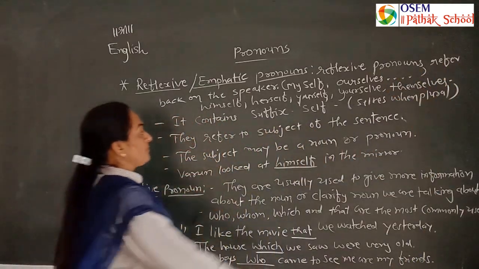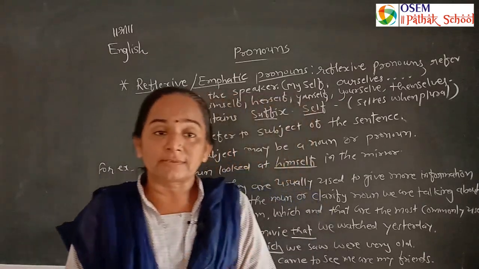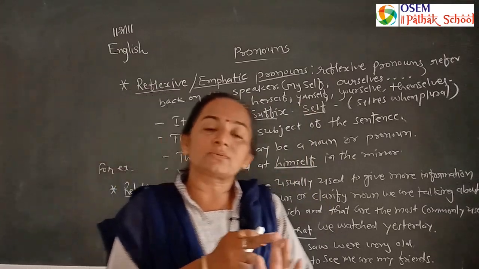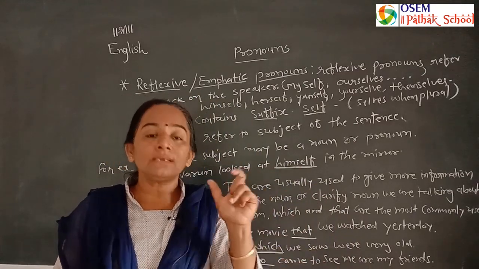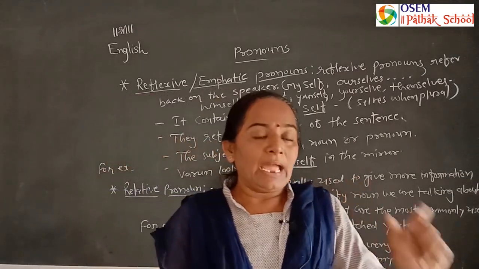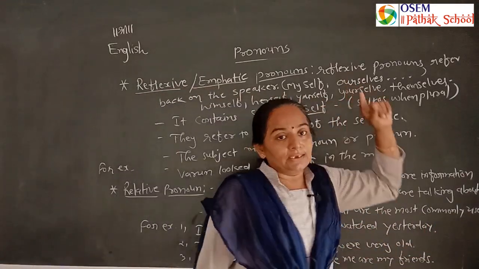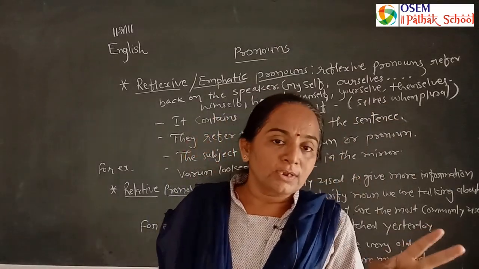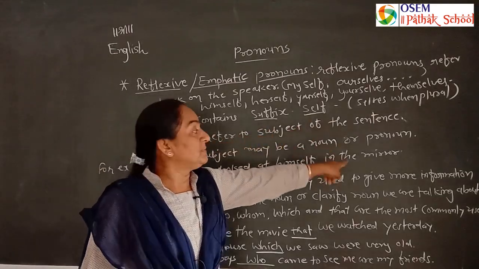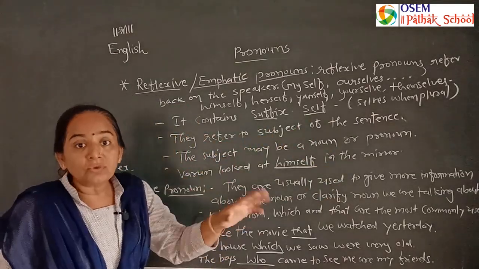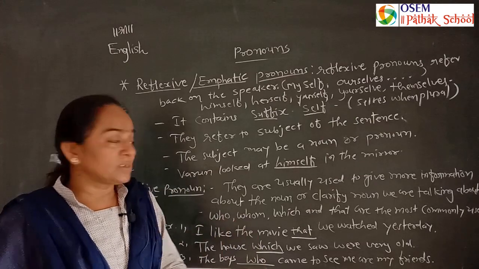It contains the suffix self. There are 4 types: affix, midfix, prefix, and suffix. Suffix makes a noun, prefix makes the opposite word, midfix makes the word used in the middle part of the sentence and the middle part of the verb, and affix is used for a fixed word. So here we use the suffix self in the singular and selves in the plural. Then they refer to the subject of the sentence. The subject may be a noun or pronoun, maybe the person is Sheetal or she.